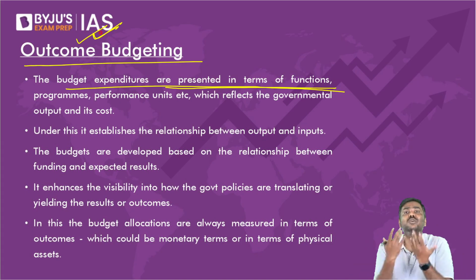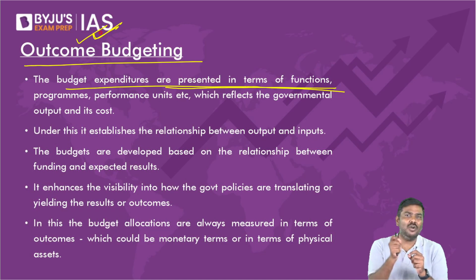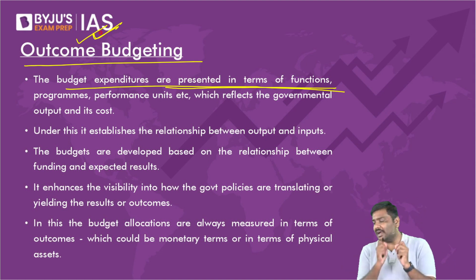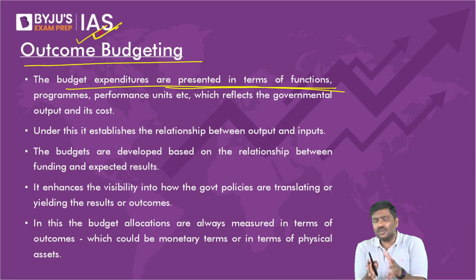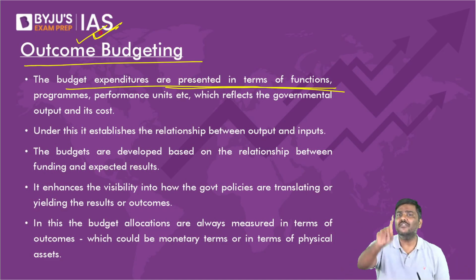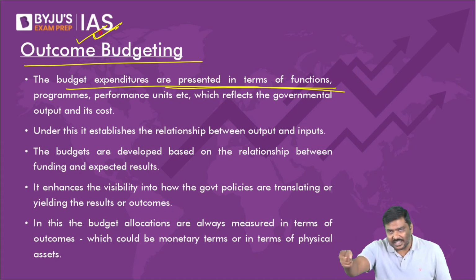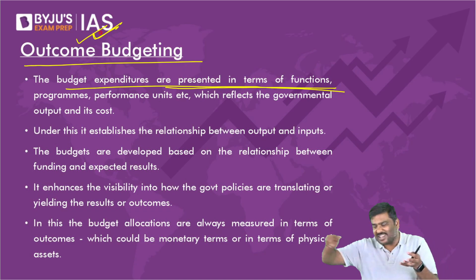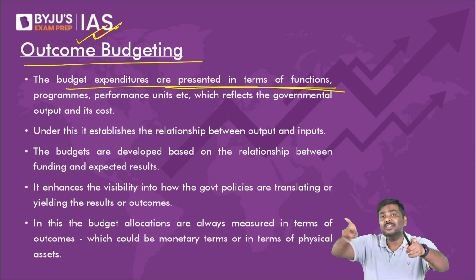Now, why should we do this? Point number one: don't you think government of India has a limited amount of money? In the sense, resources are very limited. Because the resources are limited, government should hold every ministry accountable for how they are using this money, for what purposes, and what they have achieved using it. So, increasing transparency, increasing accountability, increasing the visibility for the people.